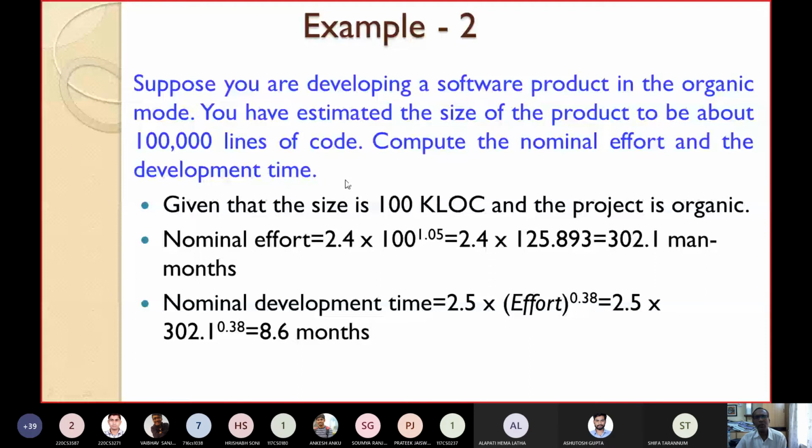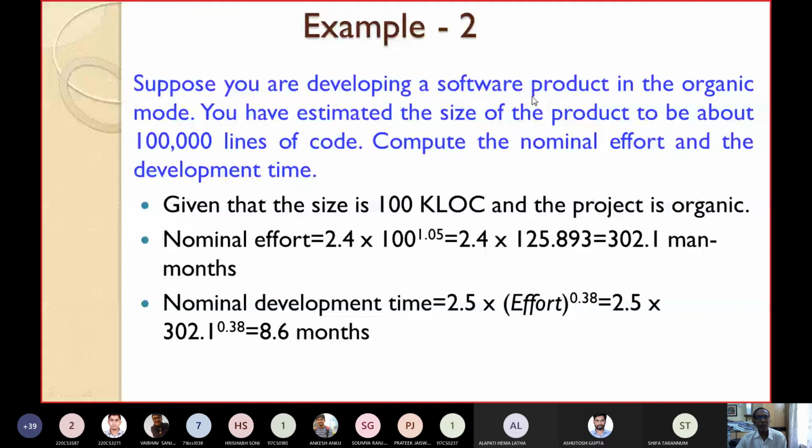So again this is organic mode, and I am using basic COCOMO. Size is 1 lakh lines of code. If we convert to kilo, it will be 100 KLOC. The project is given to be organic, so the previous equation I can also use. So effort will be equal to how much?